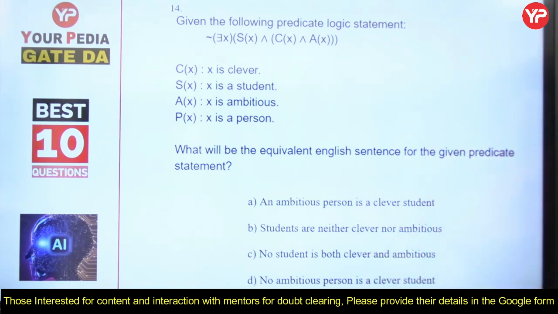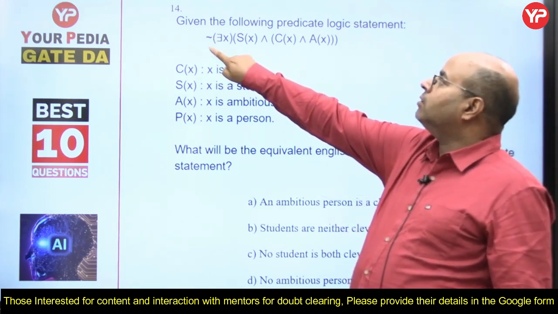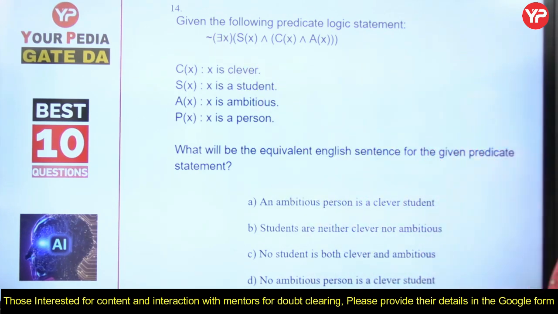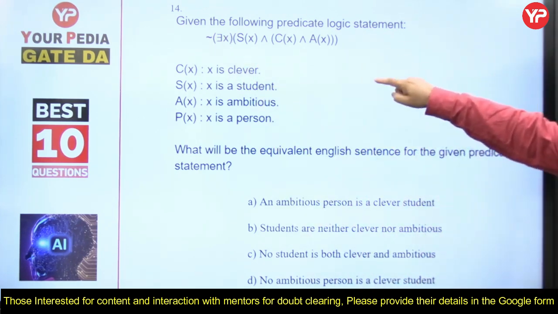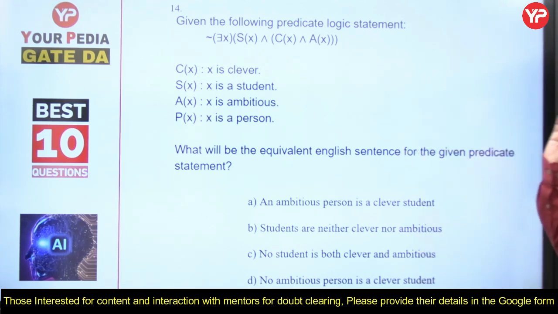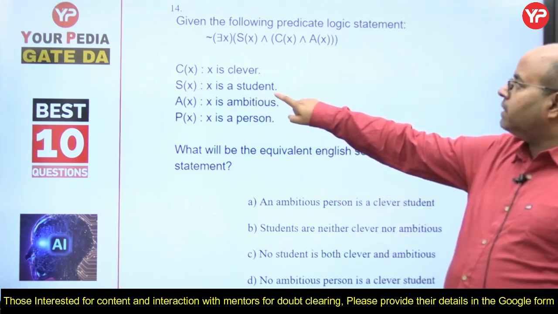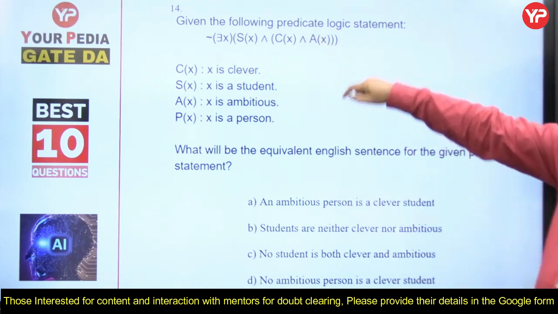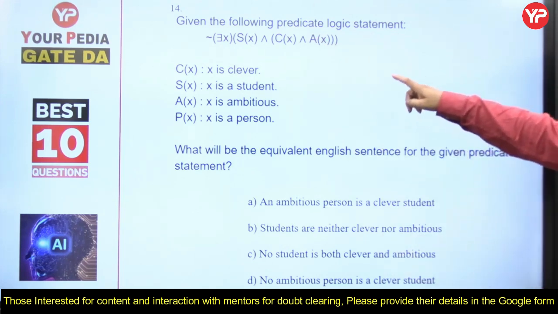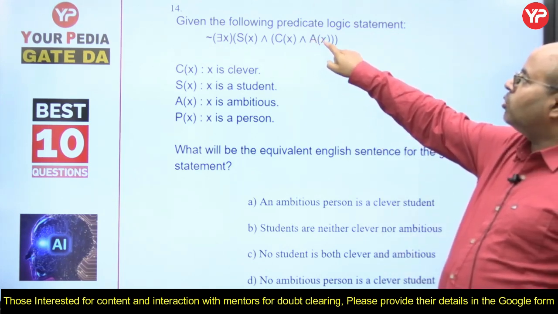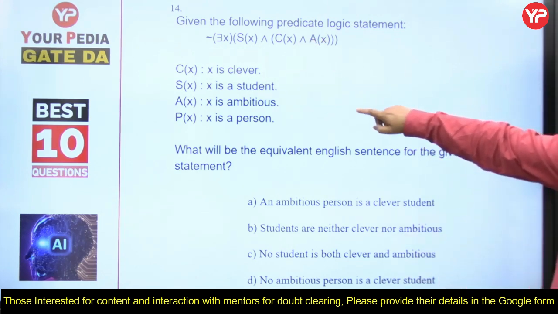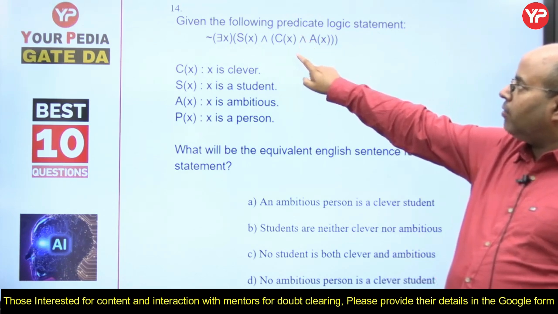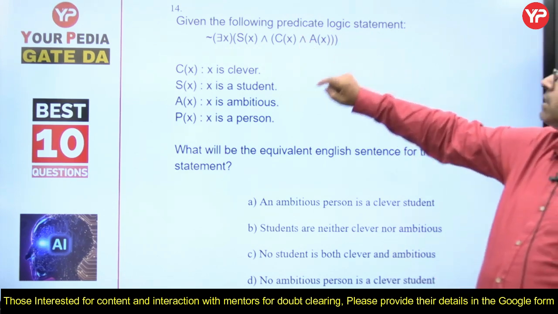Given the following predicate logic statement. Now this means opposite, not this one, okay. And there exists X, this reverse E means there exists, there is some X existing, so that this statement is true. X is a student, and this is intersection, means X is a student and both of them, this C(X) is clever. X is a student and he is clever also, and A is ambitious, he is ambitious also.